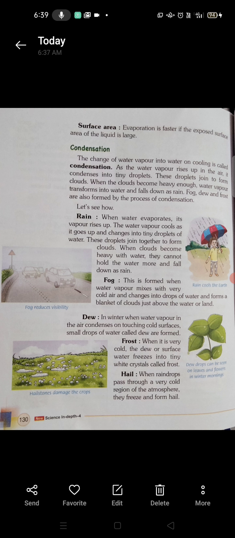Okay, dear students. So what is condensation? It is the process of change of water vapor into water on cooling. That is called condensation, right? As we have earlier studied, as the water vapor gets hot, it rises up in the air, and when it gets cool it condenses into tiny droplets.